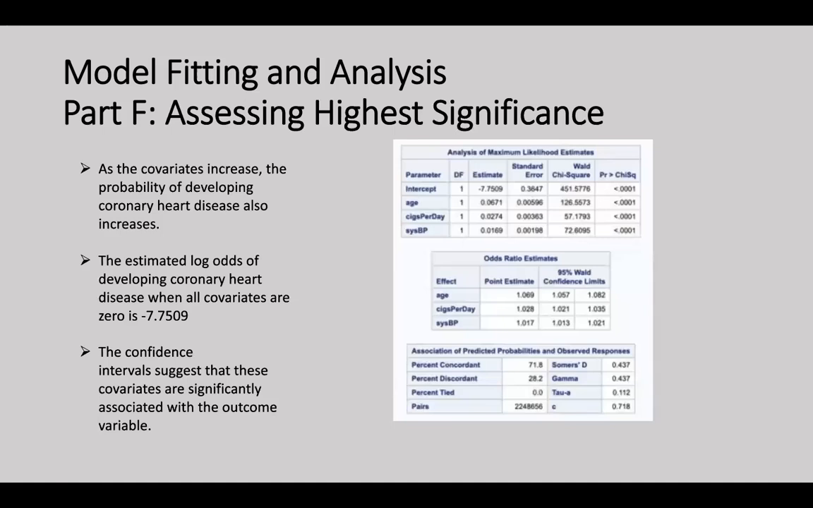The intercept estimate of negative 7.75 estimates the log odds of developing coronary heart disease when all covariates are 0. The standard error of the intercept estimate is 0.365, which represents the degree of variability in the estimate. The Wald chi-square statistic is 451.6, and the associated p-value is less than 0.0001, indicating strong evidence against the null hypothesis that there is no relationship between the intercept and probability of developing coronary heart disease. The point estimates of 0.069, 0.028, and 1.017 indicate the increase in the odds of developing coronary heart disease for a 1-unit increase in each of the covariates.